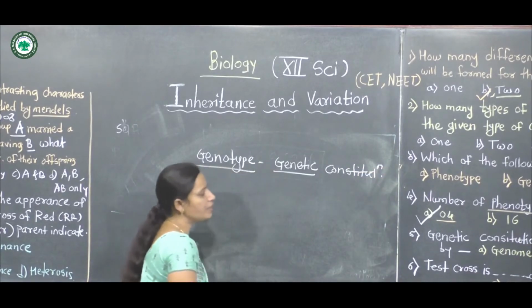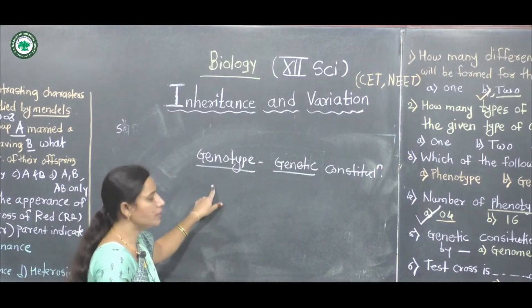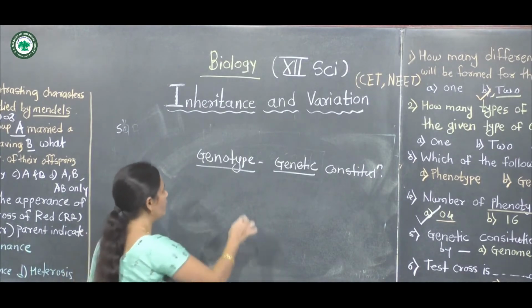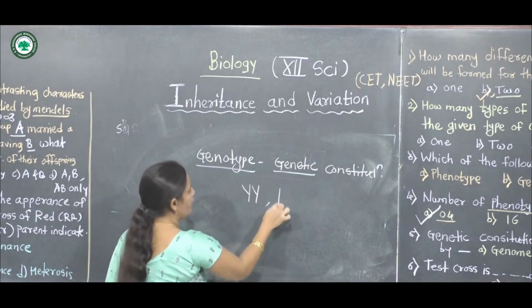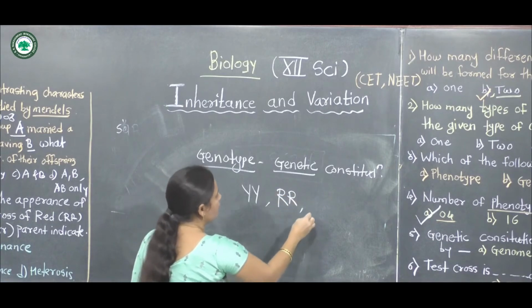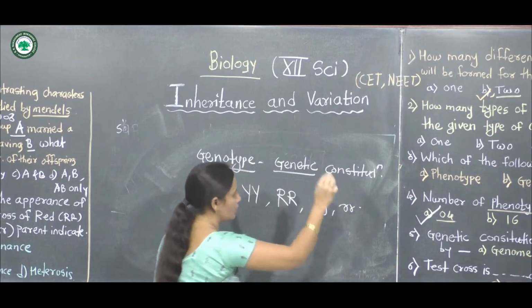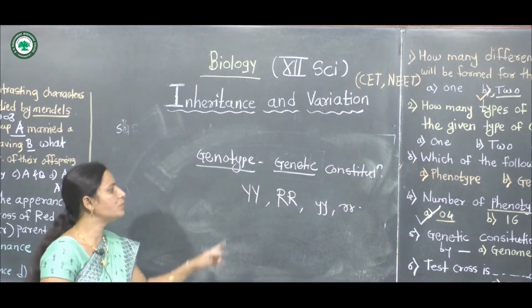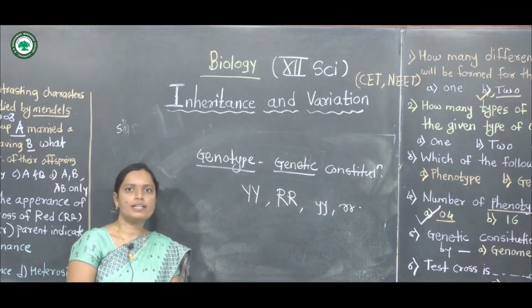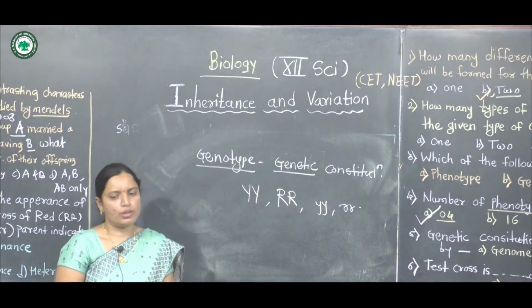Genotypes means genetic constitution, like capital Y, capital Y, capital R, capital R. These are the genotypes. Small y, small y, small r, small r. These are also genotypes, meaning the genetic constitution of an individual is represented by genotypes.